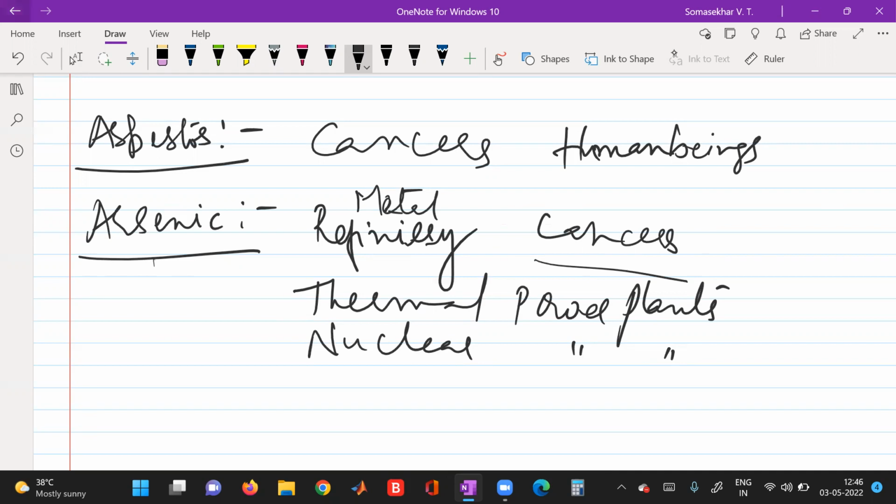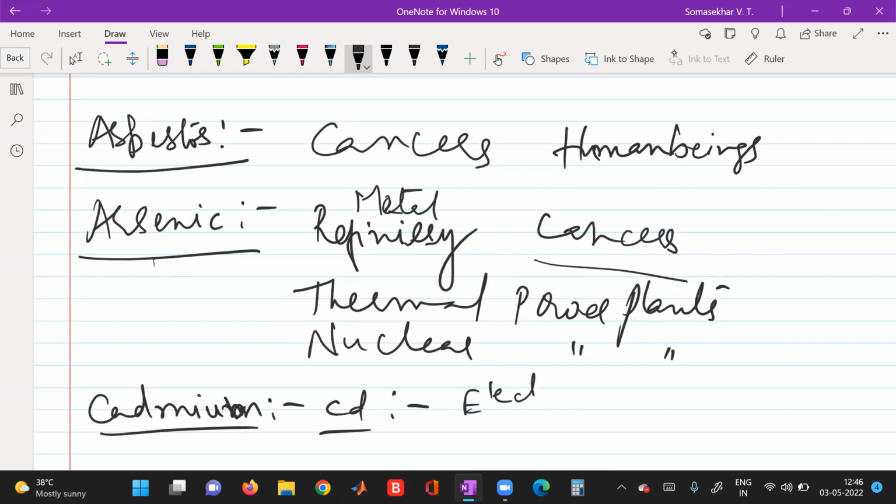Now coming to the last one, that is cadmium, Cd. Cadmium is released from the electroplating industry, the welding industry, and the refinery industries.